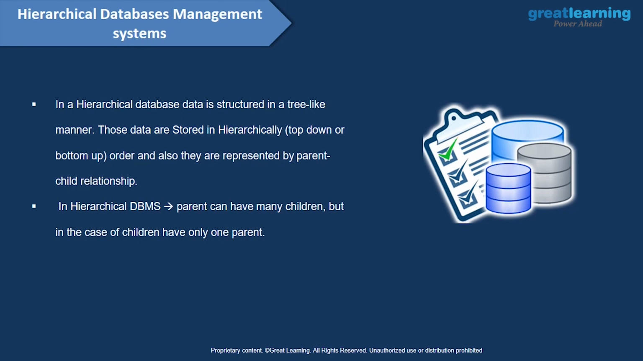Those data are stored hierarchically, in top-down or bottom-up order, and they are represented by parent-child relationships. In a hierarchical DBMS, or database management system, a parent can have many children, but a child has only one parent. So you need to understand these concepts to implement this type of database management system.